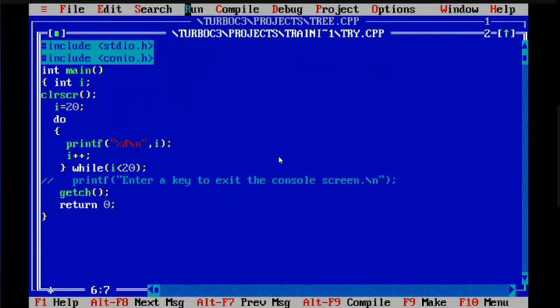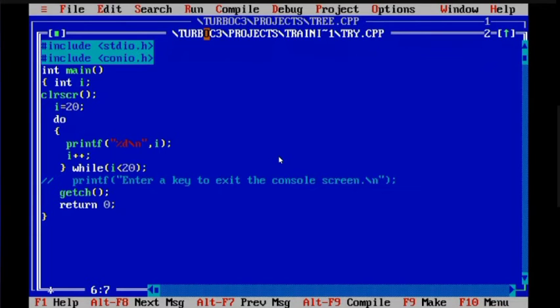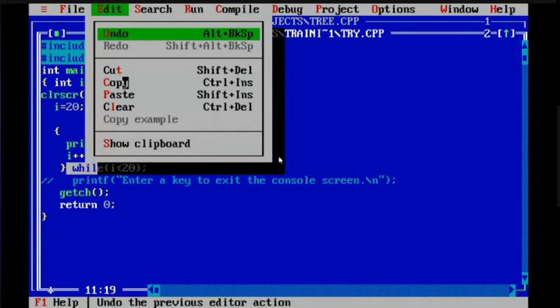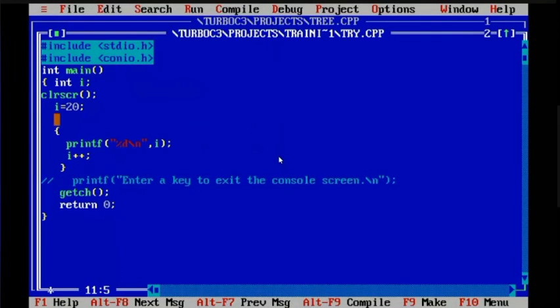So in this case, what will be the output? Output will be 20. Can we all understand? But if we would have taken while here, then we would not have got this printed. We would not have got any output to be printed. Is it clearly understandable for all of you?